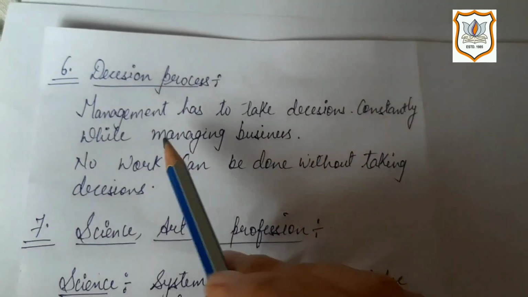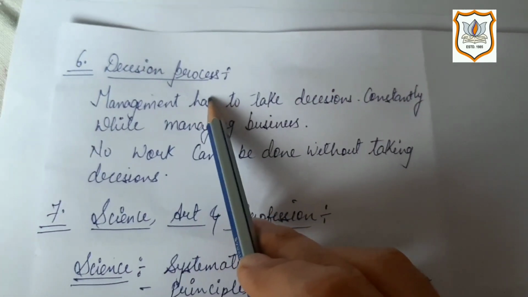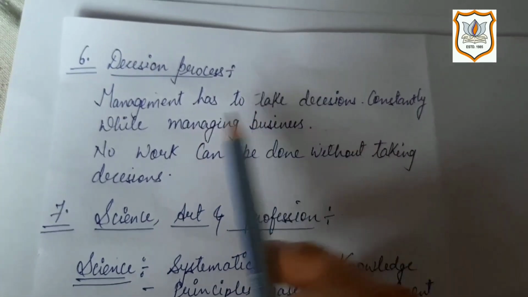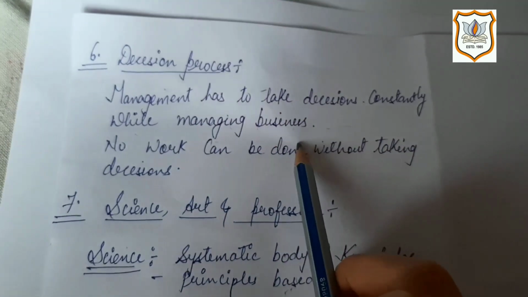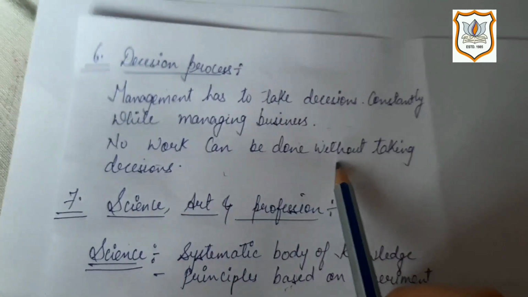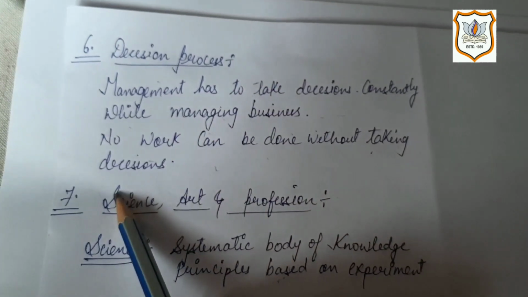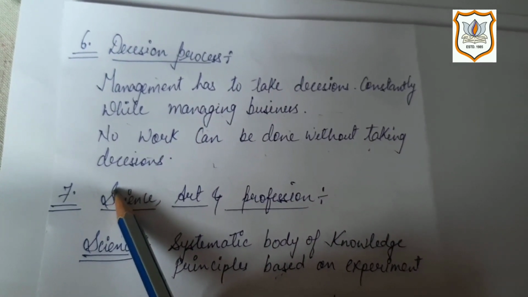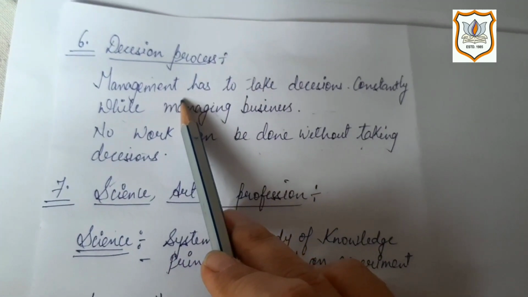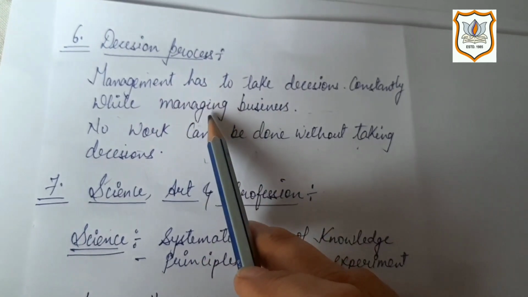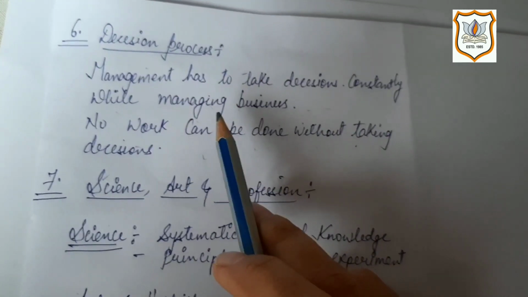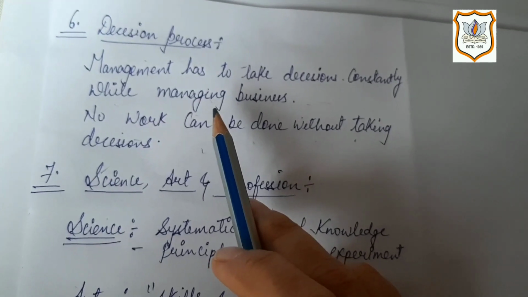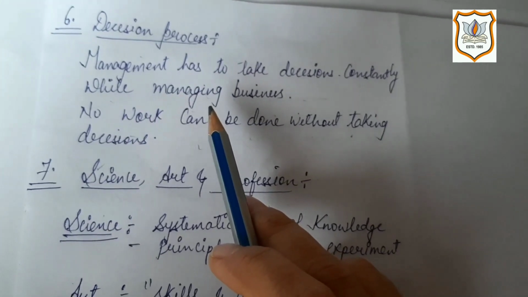Our next point is decision process. Management has to take decisions constantly while managing a business. No work can be done without taking decisions. Let us first understand what is decision process. When a manager has to make a choice from two or more alternatives, or from many options, that is called decision process.